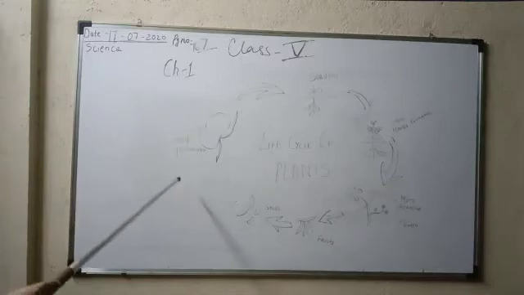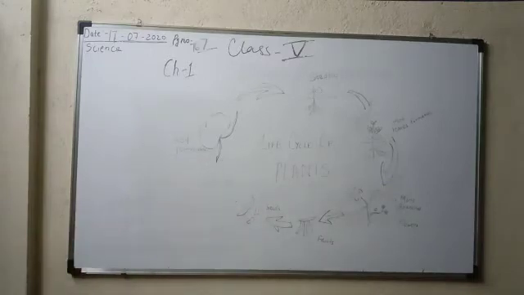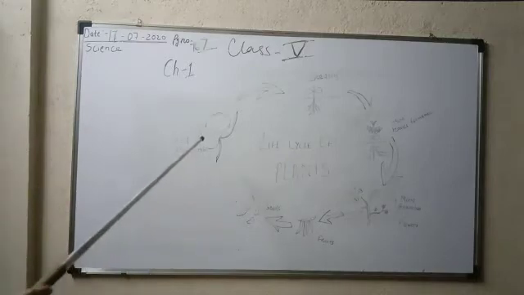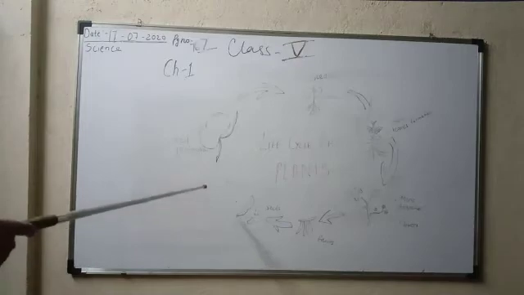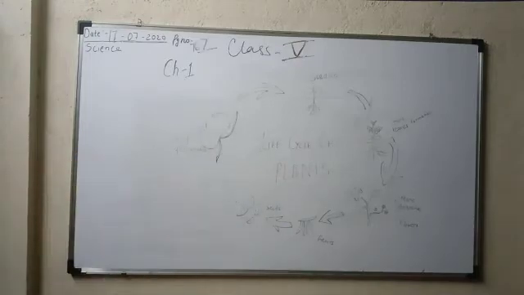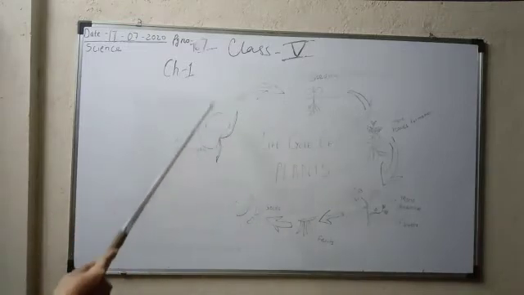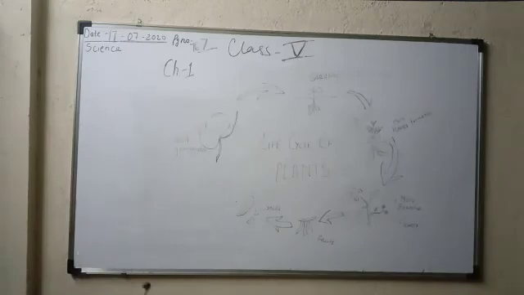So we will start the life cycle of the plant with seed germination. Seed germination is the very first step of growing a new plant. We have already discussed how it occurs, and how we did one experiment with the chana, that is called a sprout. That sprout is nothing but seed germination only. The white structure that comes out of the seed is known as seed germination. So the first stage of the life cycle of a plant is seed germination.